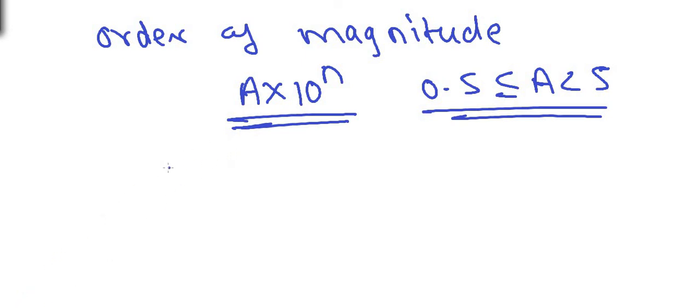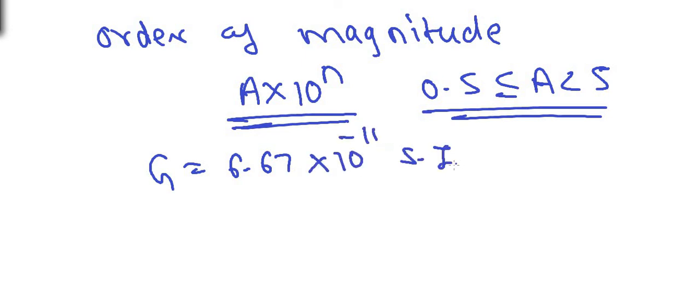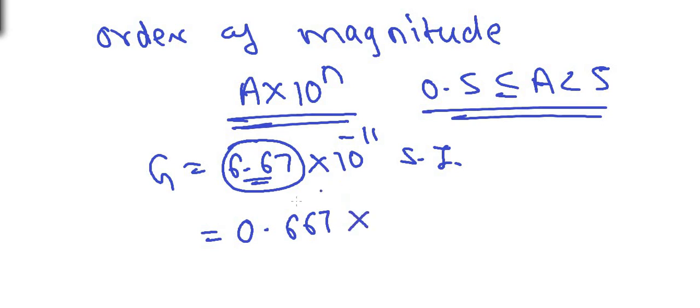For example, consider the value of the universal constant of gravitation G equal to 6.67 into 10 raised to minus 11 SI unit. Now if you want to express this in terms of order of magnitude, express that as a number between 0.5 and 5. Now is 6.67 between 0.5 and 5? It is greater than 0.5 but also greater than 5. So the number should be less than 5. To make it less than 5, let us write this as 0.667 multiplied by, so we have taken 10 from this. So 10 into 10 raised to minus 11 will be 10 raised to minus 10 SI unit, of course.